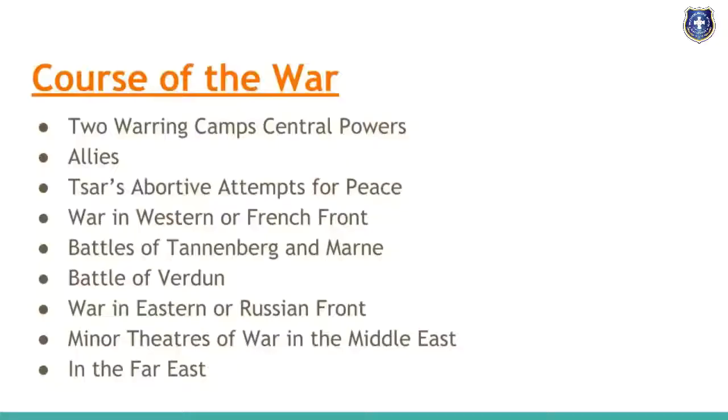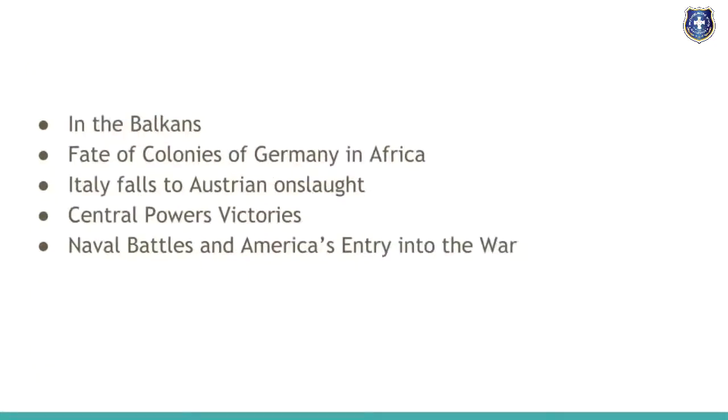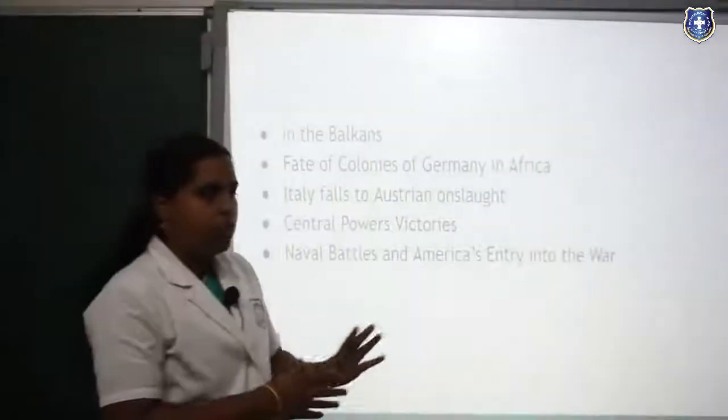The topics are two warring camps, Central Powers, Allies, Tsar's attempts for peace, war in the Western or French front, battles of Tannenberg and Marne, Battle of Verdun, war in the Eastern or Russian front, minor theatres of war in the Middle East, in the Far East, in the Balkans, fate of colonies of Germany in Africa, Italy falls to Austrian onslaught, Central Powers victories, naval battles and America's entry into the war. These are the topics we are going to deal with today.